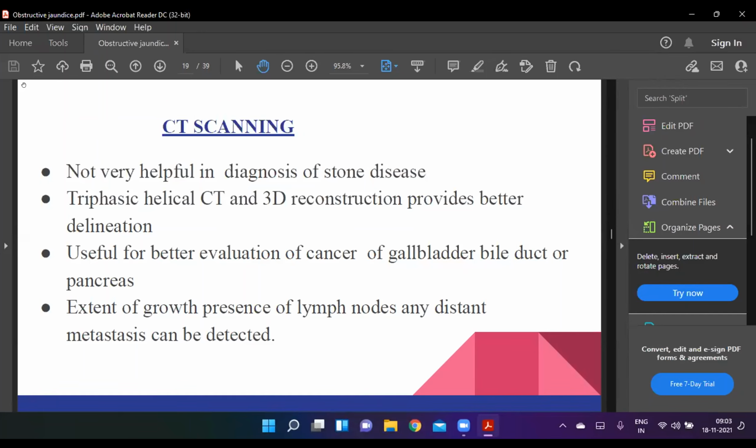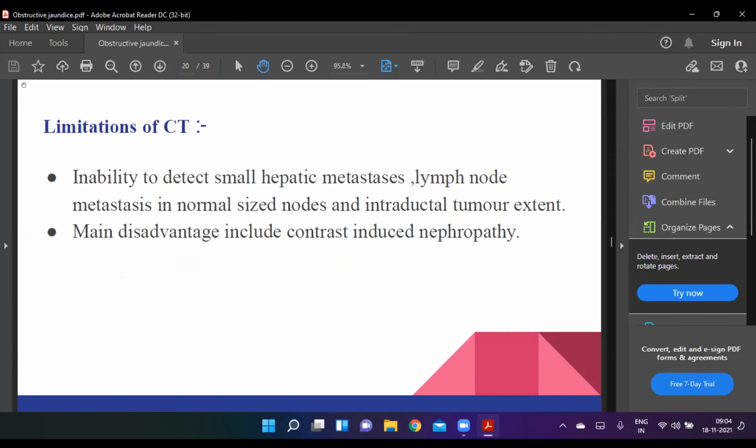CT scanning is not very helpful in the diagnosis of stone diseases. Triphasic helical CT and 3D reconstruction provide better delineation, useful for better evaluation of cancer of the gallbladder, bile duct, or pancreas. Extent of the growth, presence of lymph nodes, any distant metastasis can be detected. Next. The limitations of this CT scan are inability to detect small hepatic metastasis, lymph node metastasis in normal size nodes, and intraductal tumor extent. Main disadvantages include contrast-induced nephropathy.